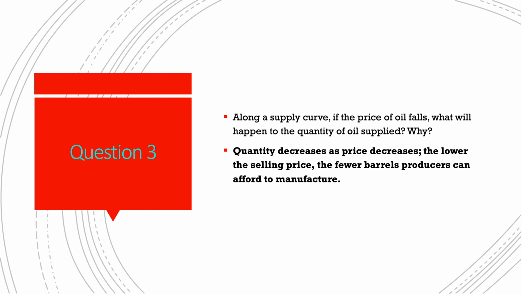In question 3, we are asked along a supply curve, if the price of oil falls, what will happen to the quantity of oil supplied? As the selling price decreases, producers can afford to manufacture fewer barrels. So in this case, as the price of oil decreases, the quantity of oil supplied also decreases.